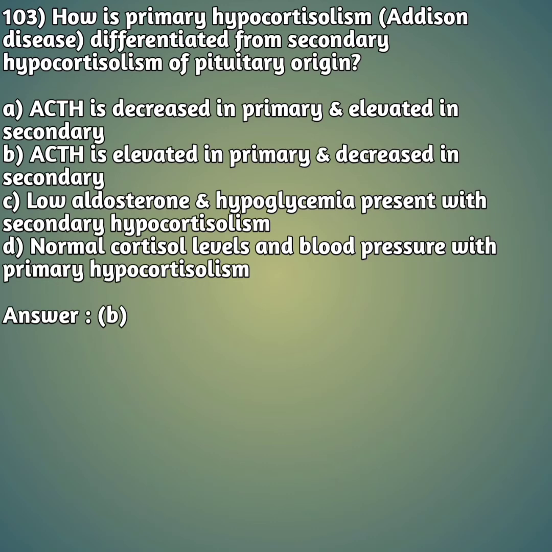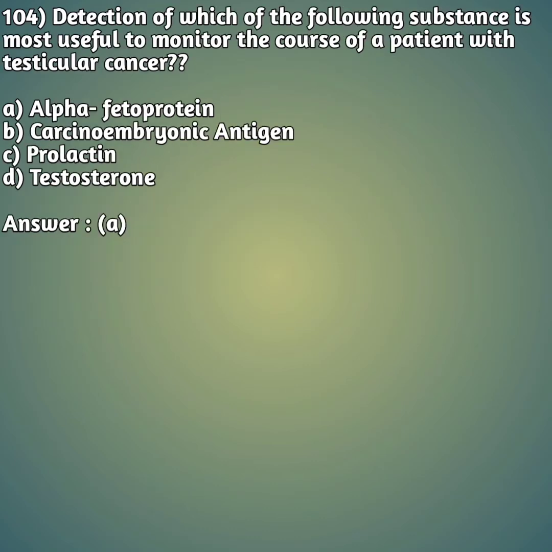So friends, the right answer is option B, ACTH is elevated in primary and decreased in secondary, because primary hypocortisolism is decreased cortisol with elevated ACTH. The secondary hypocortisolism is decreased cortisol and decreased ACTH. So in secondary both will be decreased, both cortisol and ACTH. But in primary hypocortisolism, there is decreased cortisol and elevated ACTH hormone. Okay friends, moving on to our next question.